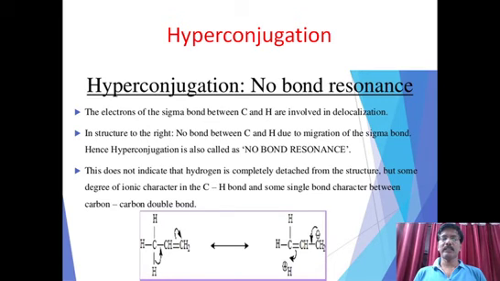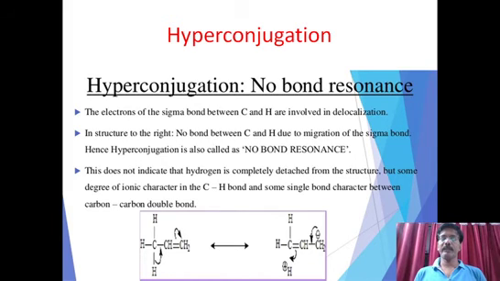That hydrogen is completely detached. No, hydrogen is not totally detached. Here you see, once the sigma bond is shifted, it appears that H plus is removed. No, in fact H plus is not removed. H plus is very much present there. It is only a temporary shift. That's why this no bond resonance is not quietly accepted across the world.